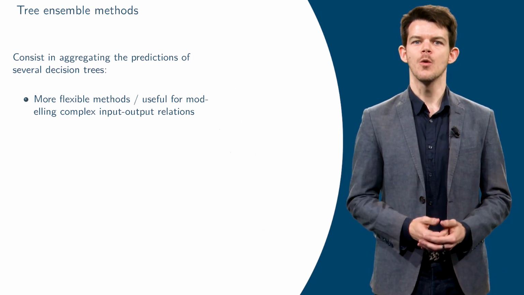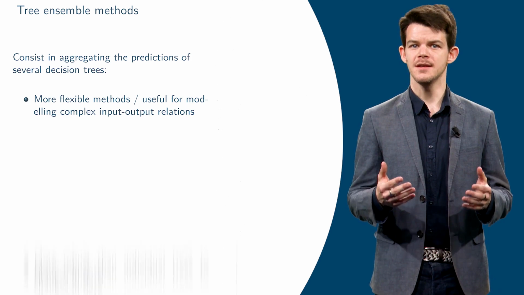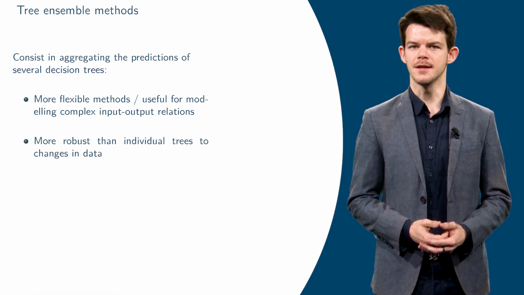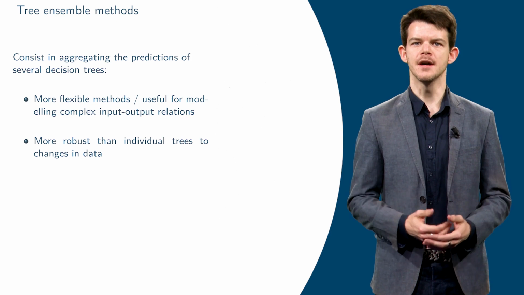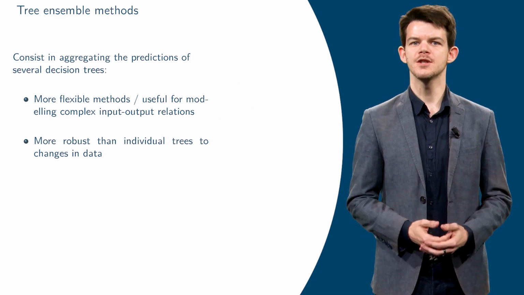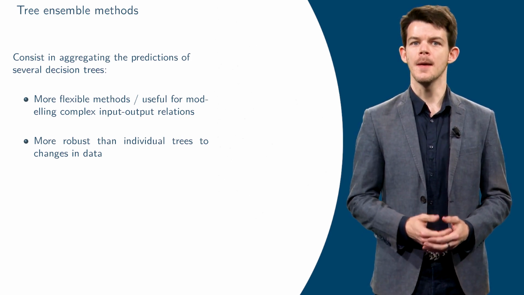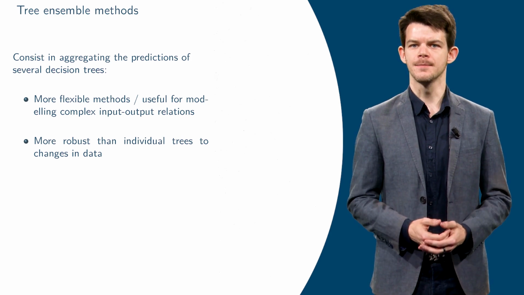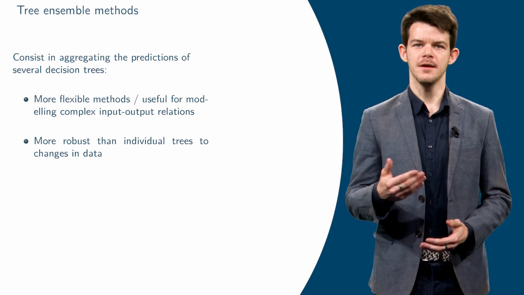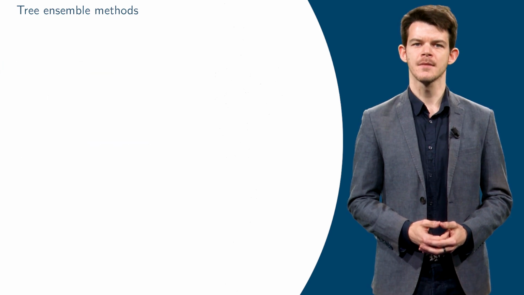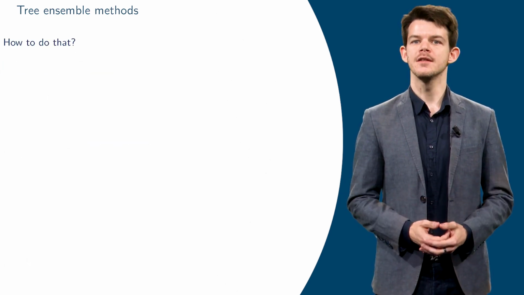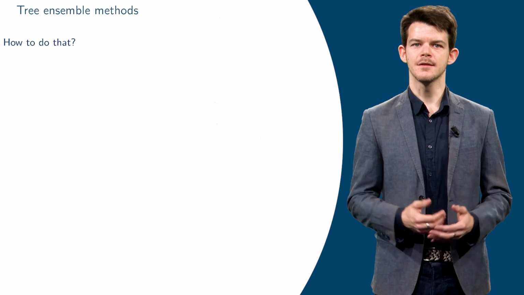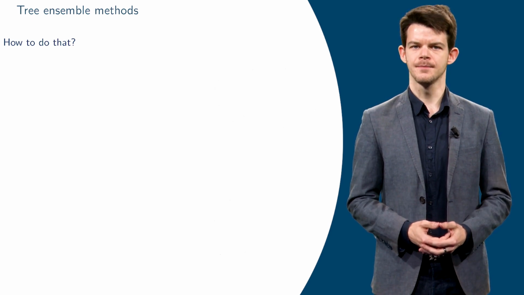On the other hand, one of the main limitations of decision trees is their high sensitivity to a change in the data. Collecting a few more data or changing a few training observations can completely change the structure and prediction of a decision tree. Tree-based ensemble methods are less sensitive to such changes. So, how can we construct such ensemble methods? Among these methods, two main classes exist.